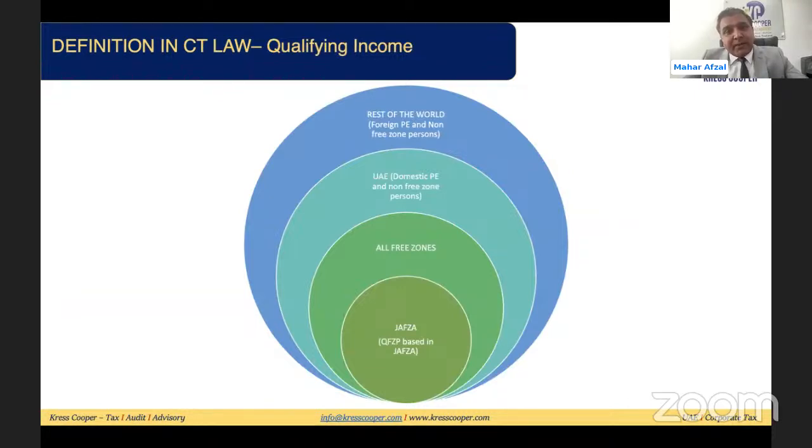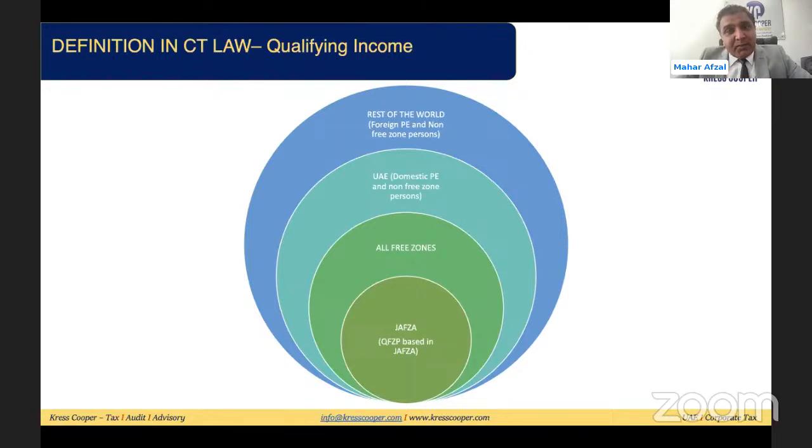So if I'm classifying the jurisdiction or area where the person can make the transaction, a free zone person can make the transaction, assuming one person is based in Jafza, the person can make the transaction with the entities within the Jafza. The person can make the transaction with the other free zone person, like DAFZA, like SAIF Zone, like ADGM, like DIFC. So within the Jafza, out of the Jafza with other free zones, or out of the free zone on the mainland, UAE mainland, or with the rest of the world. So these are the maximum 4 categories where the person sitting in the free zone can make the transactions.